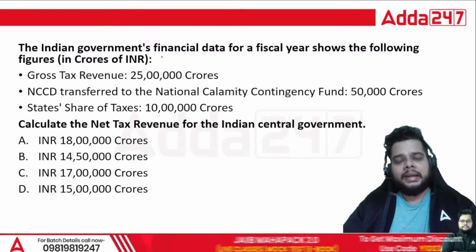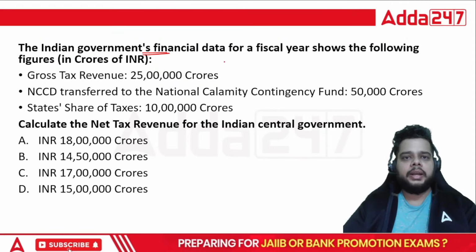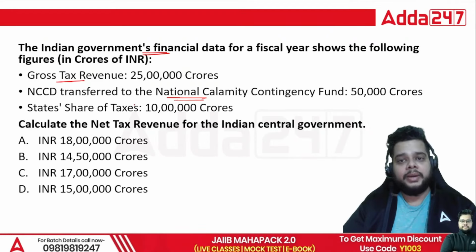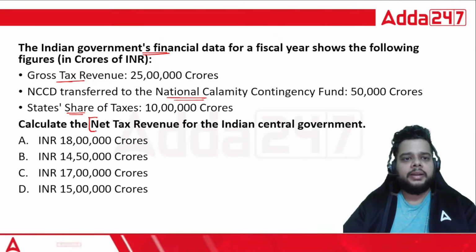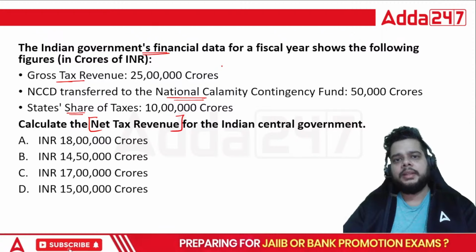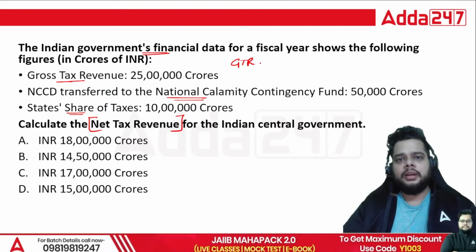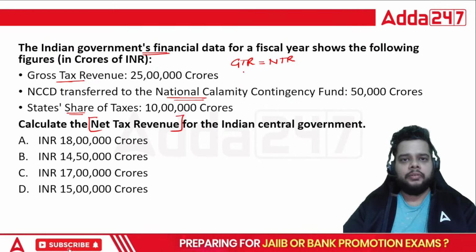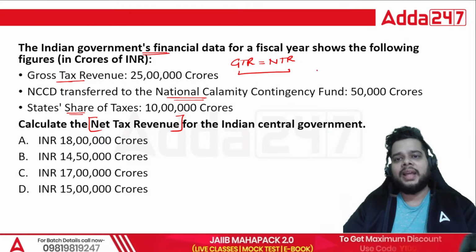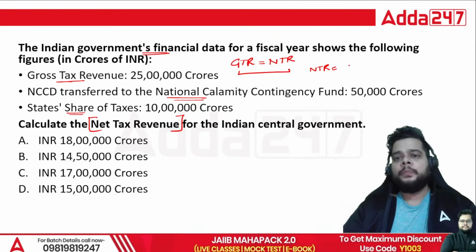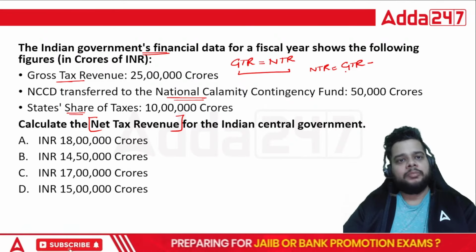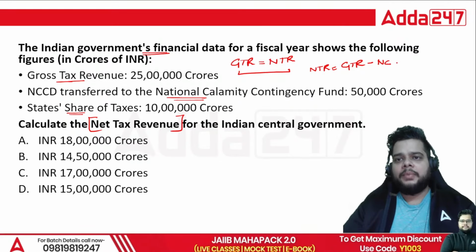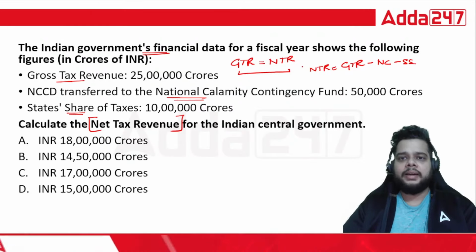Next, we have another data for the Indian government's financial data, that is providing you the gross tax revenue, then NCCT transfer to National Calamity Contingency Fund and states' share. You have to calculate the NTR, net tax revenue. We have seen that gross tax revenue is nothing but the addition of something in the net tax revenue, right? And when we talk about the net tax revenue, how can you calculate it? Simply stated, NTR is equal to gross tax revenue, subtract from the gross the funds which the government keeps aside for the natural calamities, and subtract the state's share, you will get the net tax revenue.